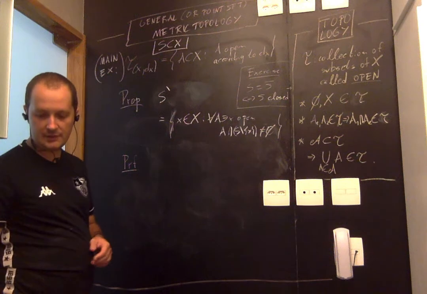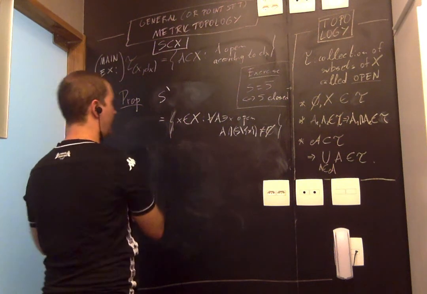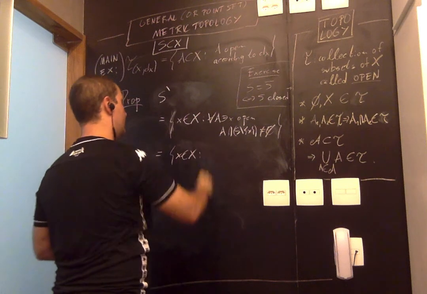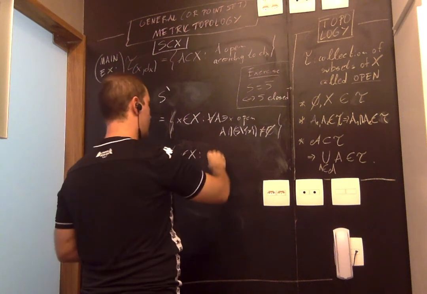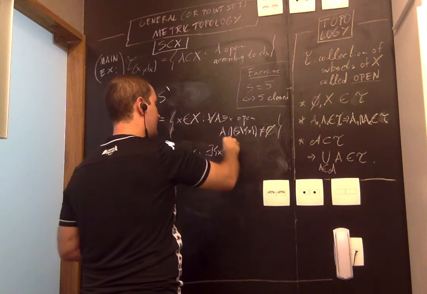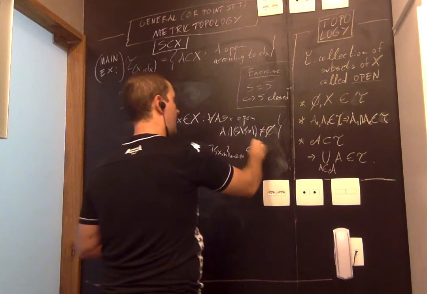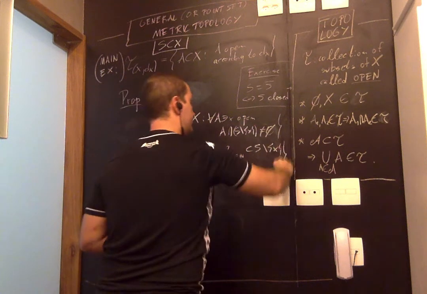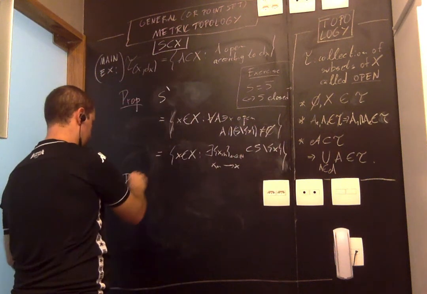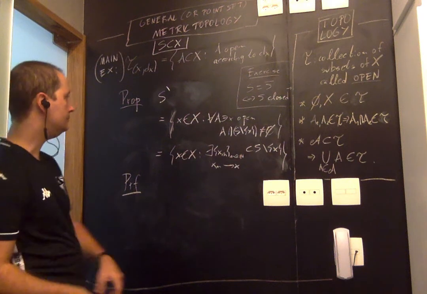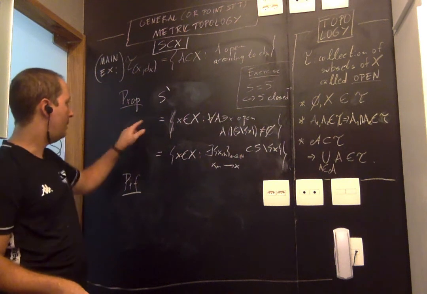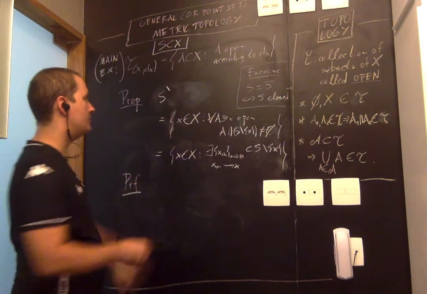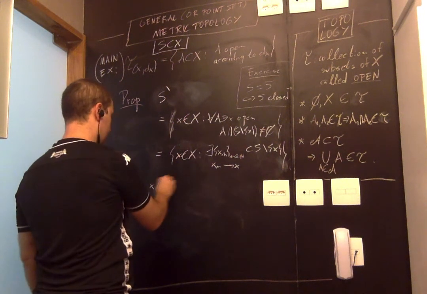My claim now is that this is exactly the same thing as saying that these are the points for which there exists a sequence of points in S minus x that converges to x. So the proposition is that these two things are the same. One direction: suppose that a point belongs to S prime.